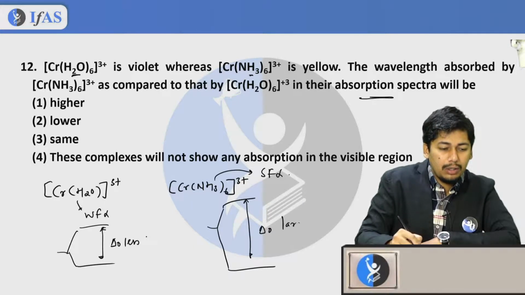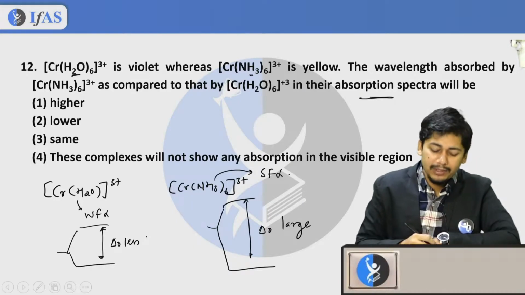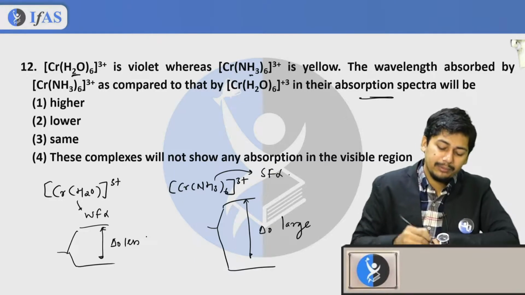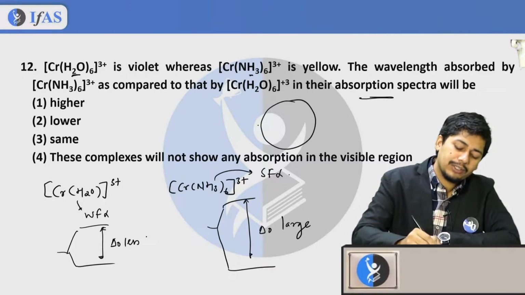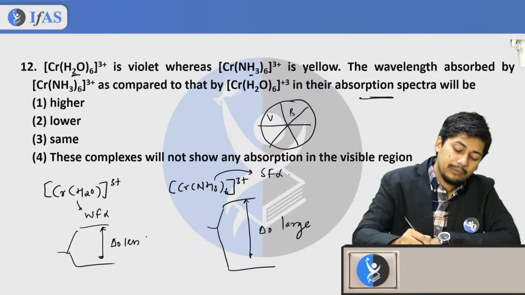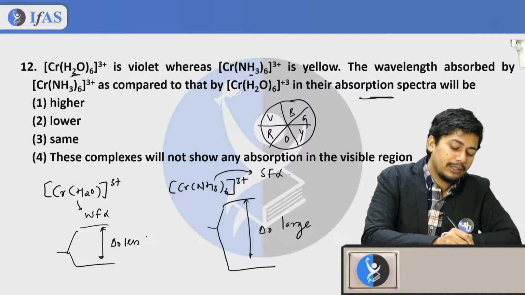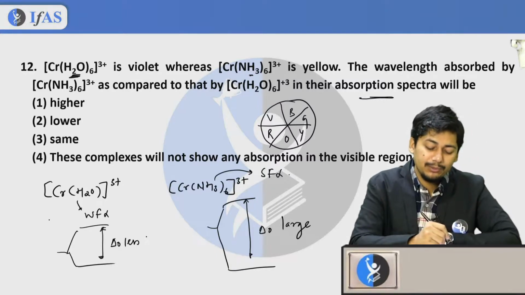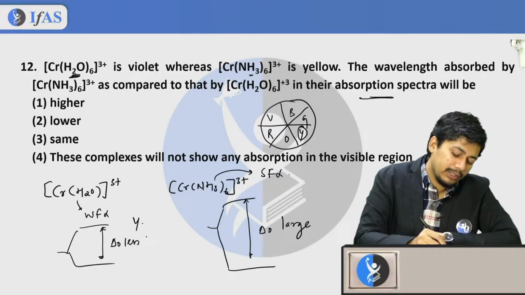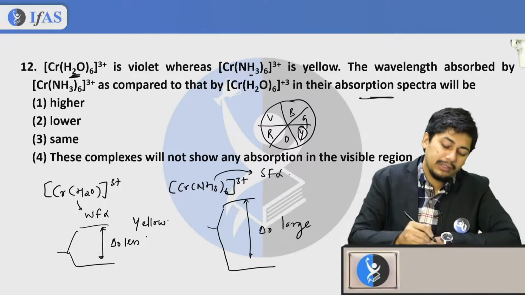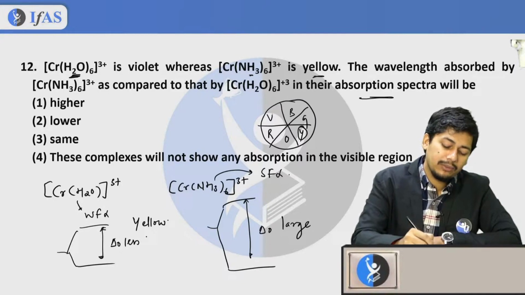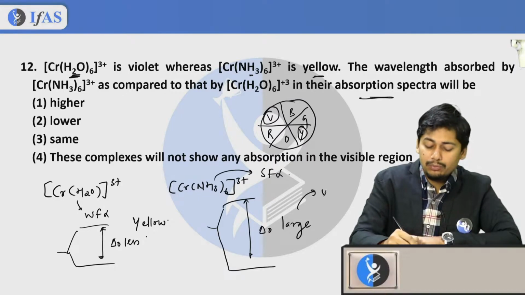So you will use the artist wheel, VBGYOR. If the complex Cr(H2O)6 is violet, that means it absorbs yellow color, and this is yellow, that means it is absorbing violet color.